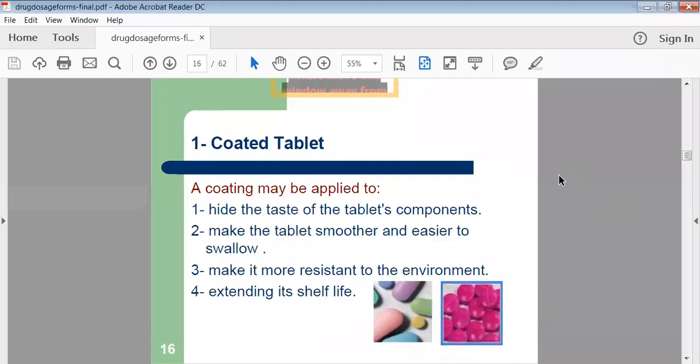Then coated tablets are there. See, this is another example I have shown you. A normal tablet is coated with a polymer. Simply we are giving the coat of polymer on the normal tablet surface. Then it will become attractive and shiny.